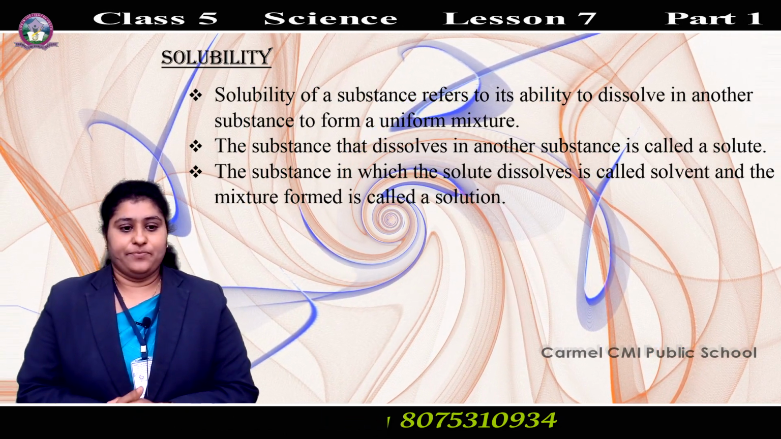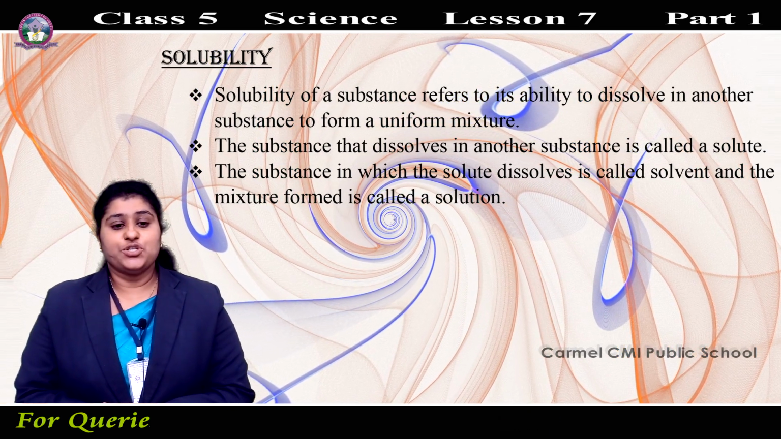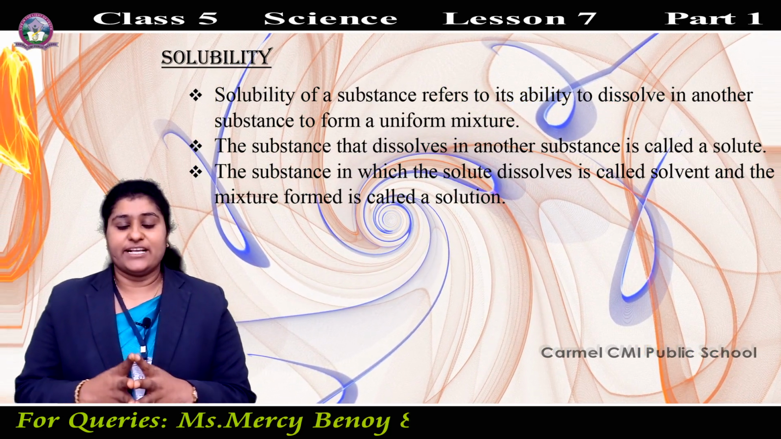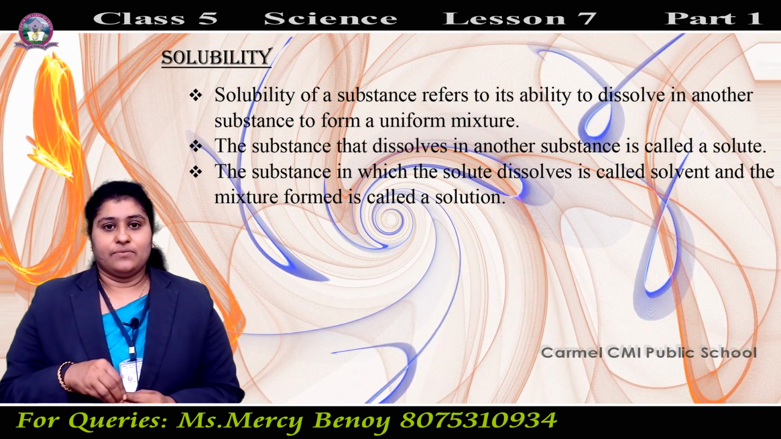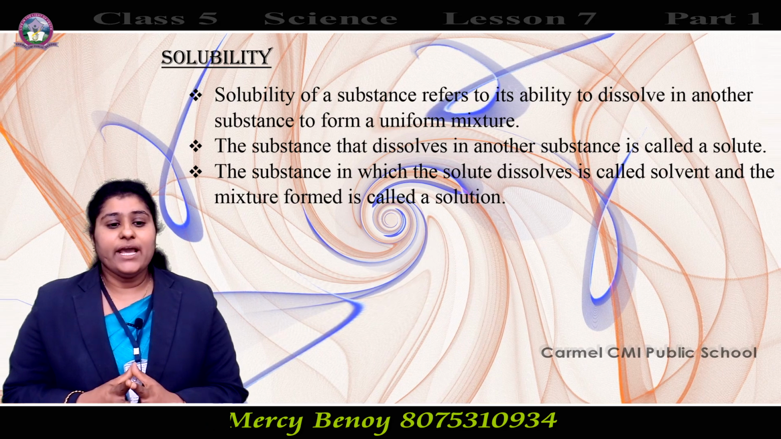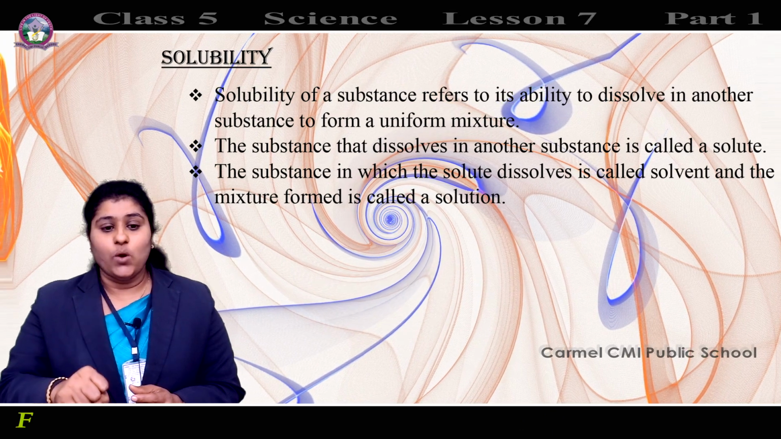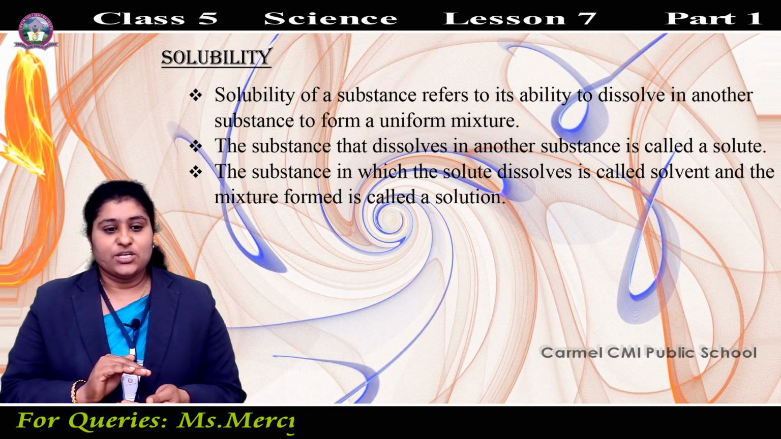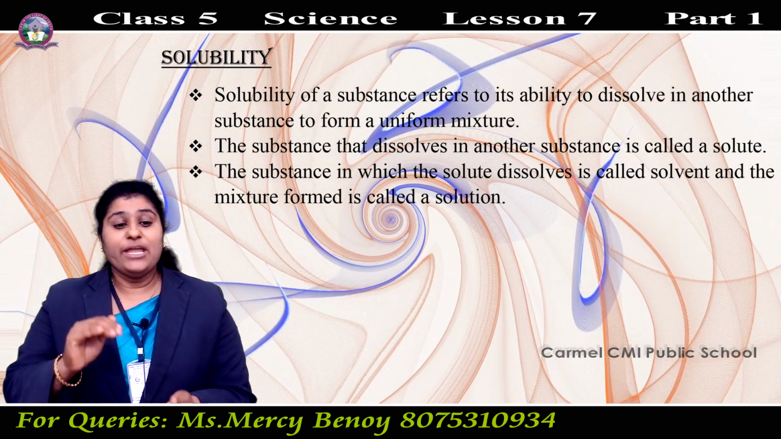Next, solubility. What is solubility? Solubility of a substance refers to its ability to dissolve in another substance to form a uniform mixture. For example, if you are adding salt to water, the salt dissolves in water. So a substance can dissolve in another substance to form a uniform mixture.